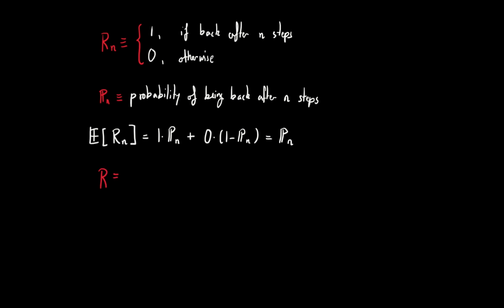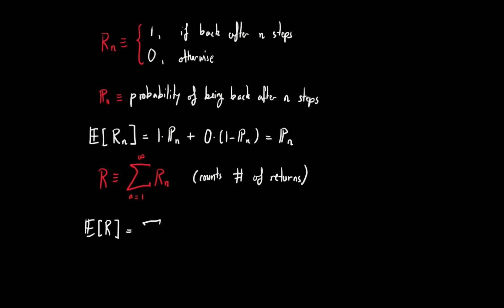Now define R as the sum from n equals 1 up to infinity of R_n. That is to say, R effectively counts the number of returns to the origin. Then we have that the expected value of R is going to be the sum ranging from n equals 1 to infinity of E[R_n], which is again the sum from n equals 1 to infinity of p_n. Now notice that the probability of being back after an odd number of steps is 0, since each outbound step must be matched by an equal and opposite return step. So p_n is 0 if n is odd.